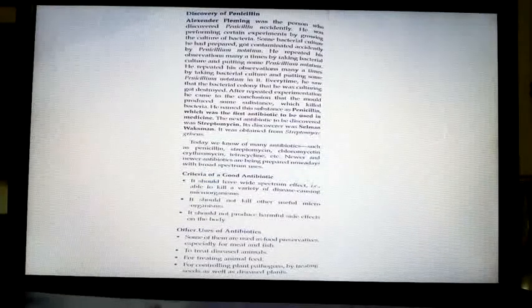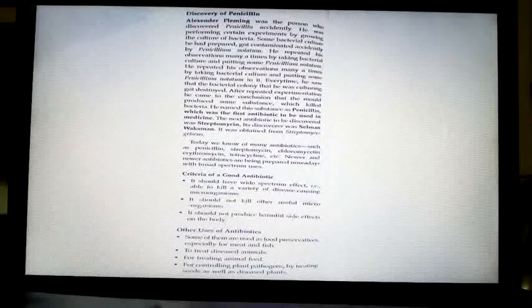Some bacterial culture he had prepared got contaminated accidentally by Penicillium notatum. He repeated his observation many times by taking bacterial culture and putting some Penicillium notatum. He repeated his observations many a times, got it?